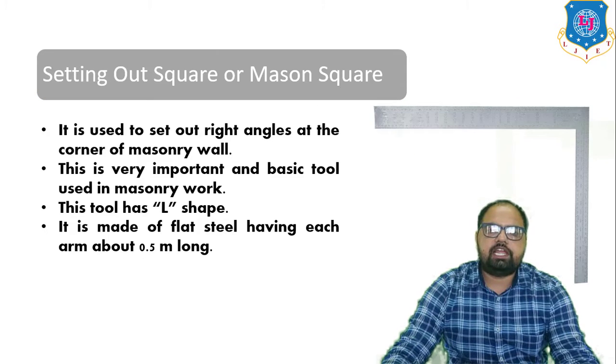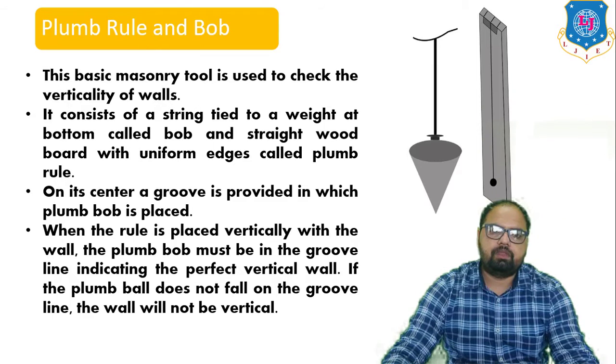The next is the setting out square or mason square. From the image you can see it is used to set out right angles at corners of the masonry wall. This is a very important and basic tool used in masonry work, and this tool is L shaped and made of flat steel, having each arm about 0.5 meter long.